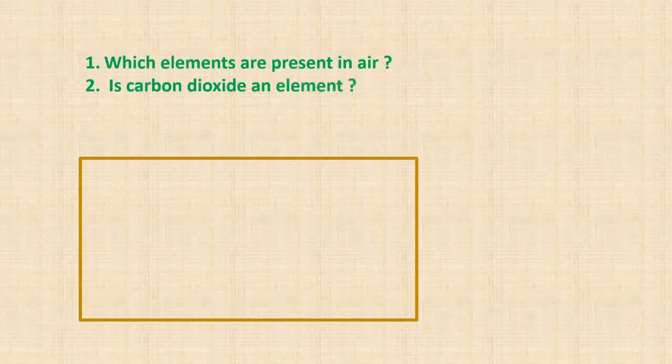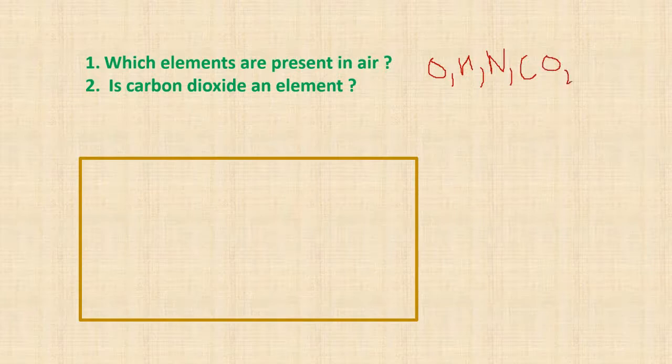Students, I have a few questions for you all to answer. Which elements are present in air? We know that we breathe oxygen through air, so oxygen is present in air. Then hydrogen, then nitrogen. Carbon dioxide is also present in air, and there are various other gases present in air. So these are the elements which are present in air.